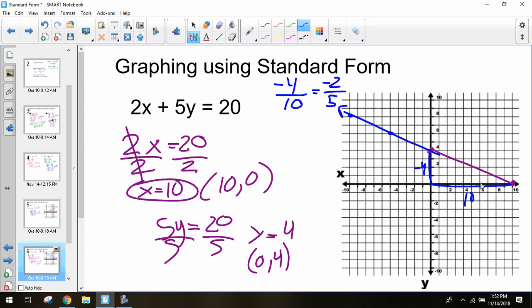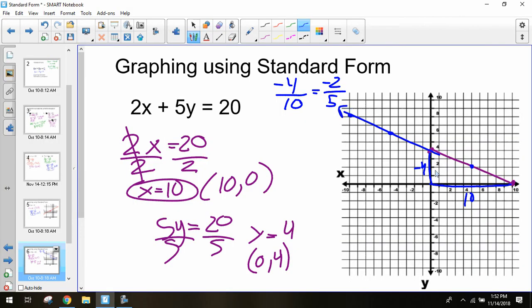So those are other ways to plot your other points on the graph, rather than having to use that full slope between that x and that y, especially if those intercepts are pretty far apart, like they were in this case. It's easier when they're much closer together, but when they're far apart, it can be hard to use that full slope again. So you can try to reduce that slope.